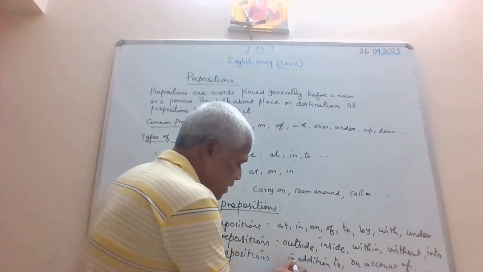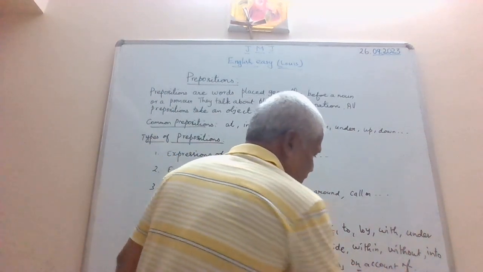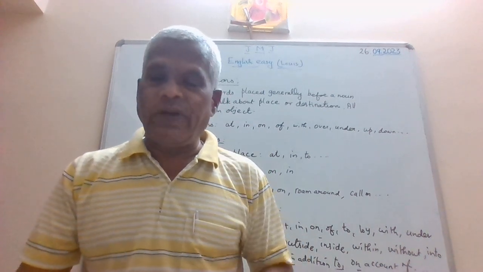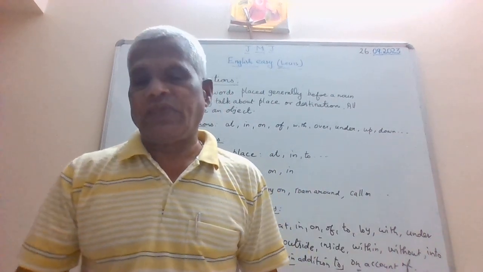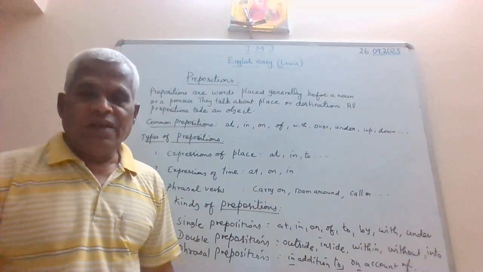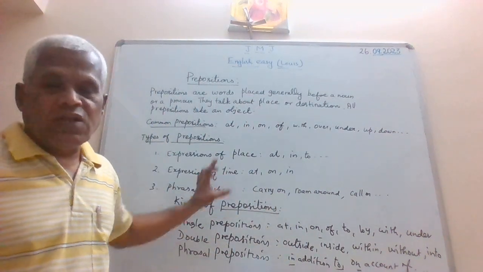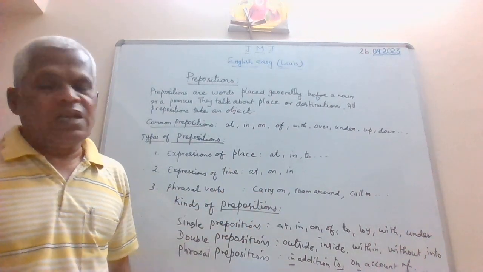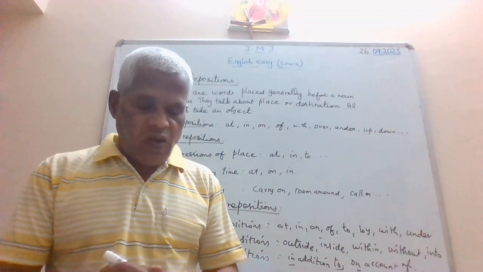Why? Because you have two prepositions here. See? So when prepositions play an important role in a phrase, they are called phrasal prepositions. So, look at this. All these combinations, all these types and categories and kinds, they are all in prepositions. Of course, we all know these words.